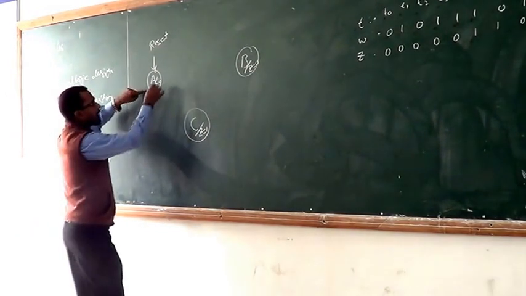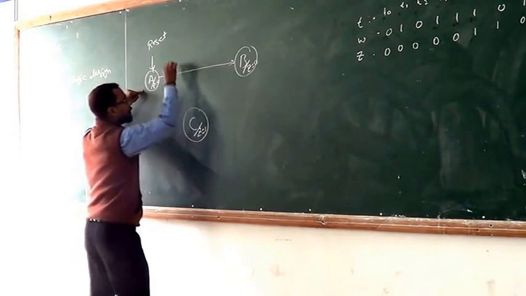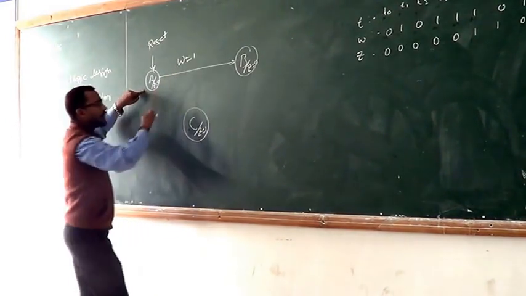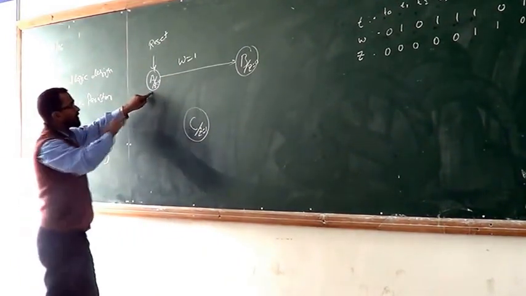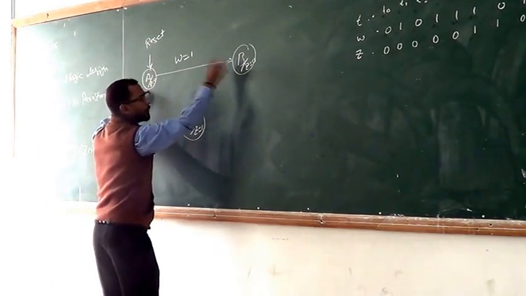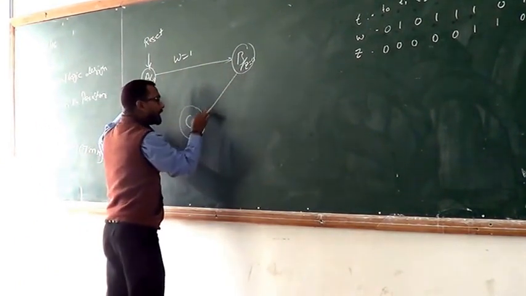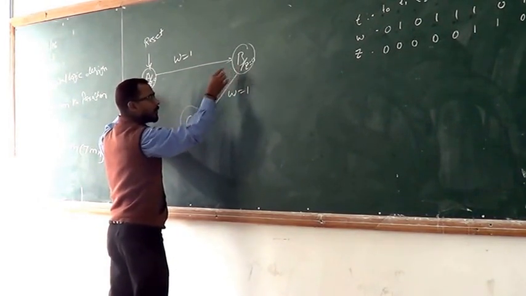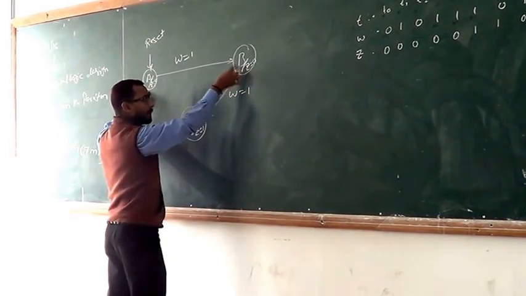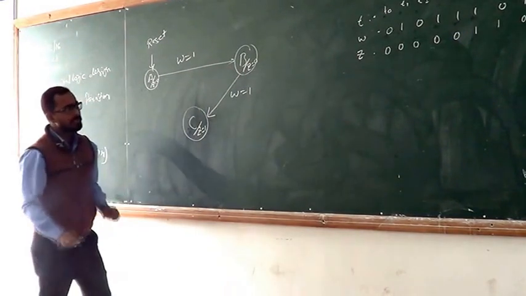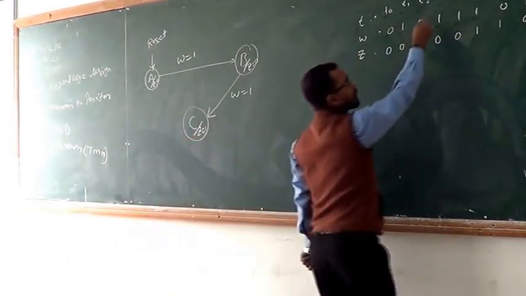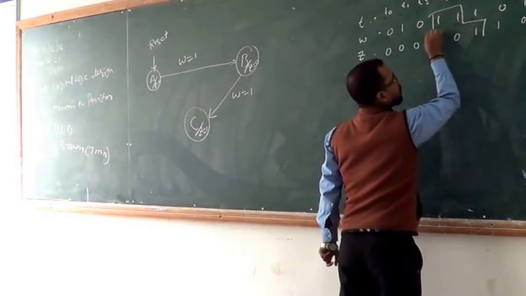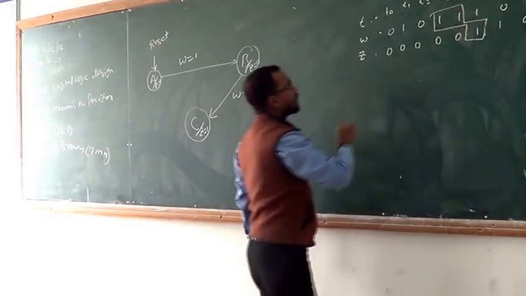If we consider W equals 1, then the state goes from A to B. If once again W equals 1, then it goes from B to C. That means now I am taking this one here.